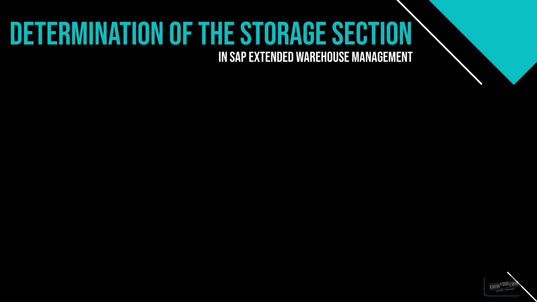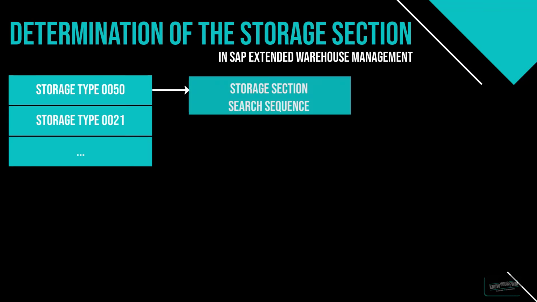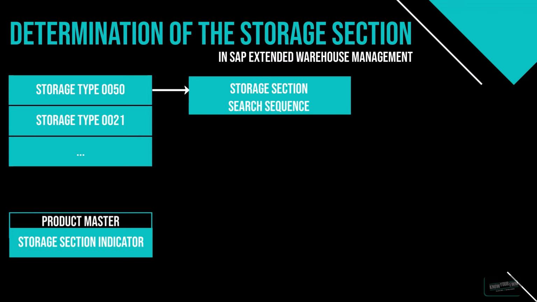According to the storage type search sequence, EWM determined a list of storage types. And for selecting a proper storage section search sequence, two other information come into play. The first one is the storage section indicator. This storage section indicator can be entered for suitable products in the warehouse product master. Basically, this is almost similar to the put away control indicator we just had, just this time for storage sections.